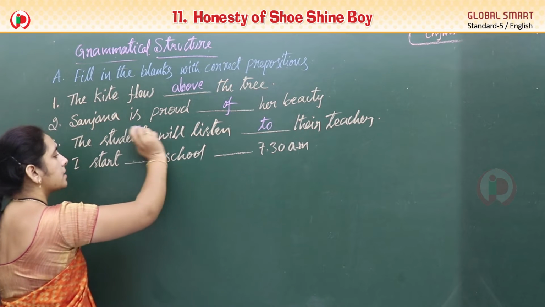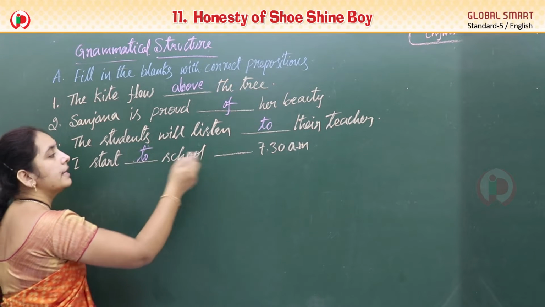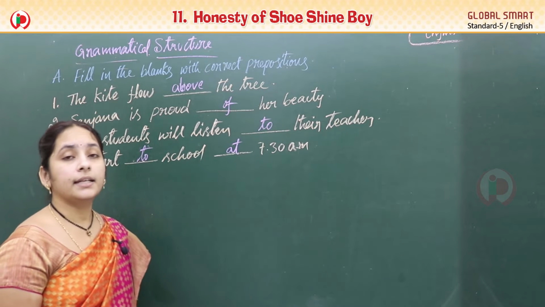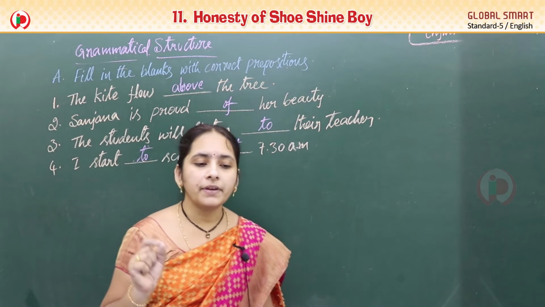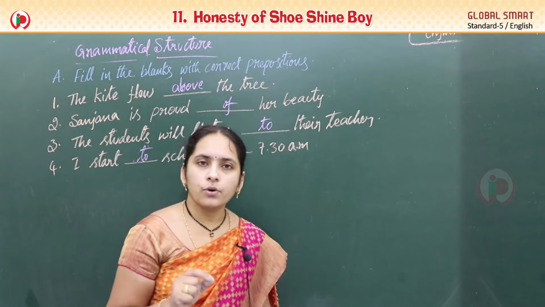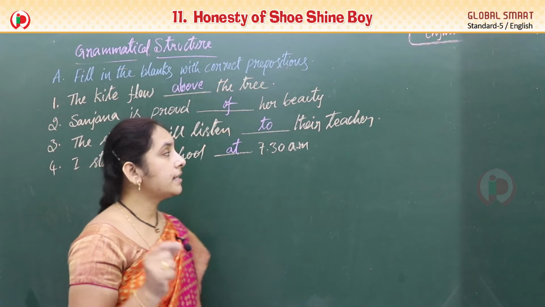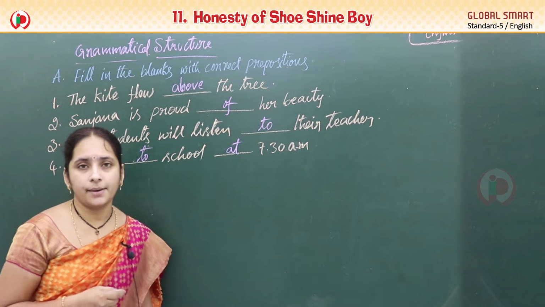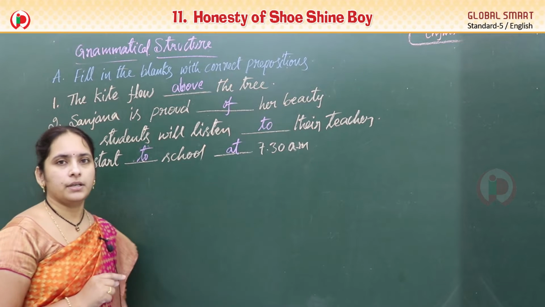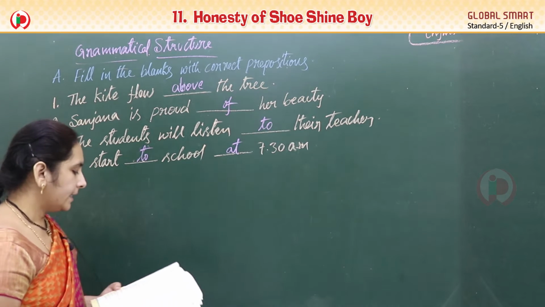That's I start to school at 7:30 a.m. At 7:30. Exact time if we get it, compulsory we should write it at only. At 2 o'clock, at 9 o'clock, at 10 o'clock, at 7:30 a.m. Like this particular time if we get it, generally we write at only, ma. Okay. And next one, ma.